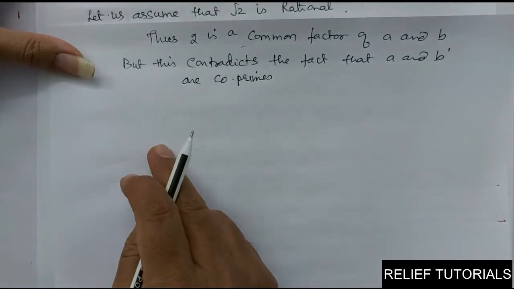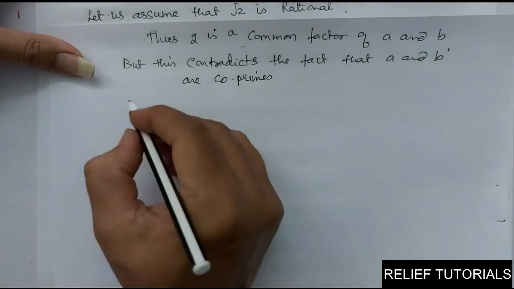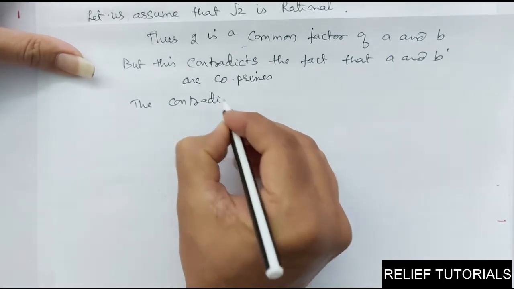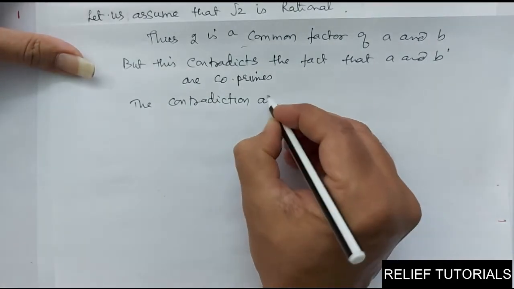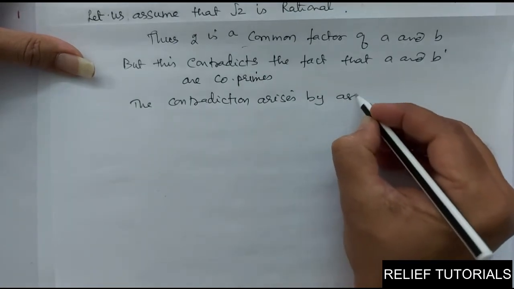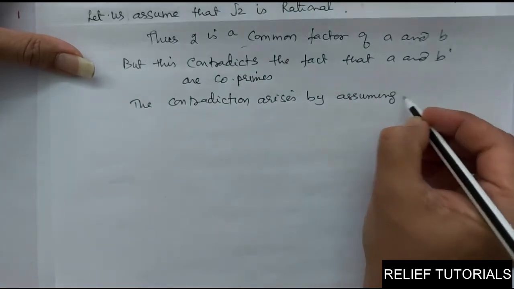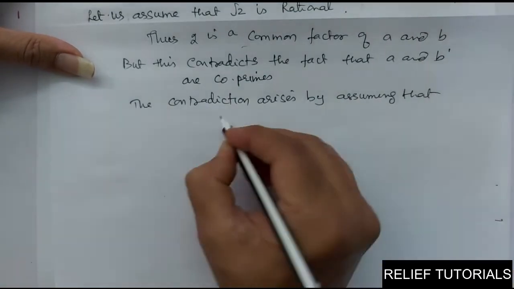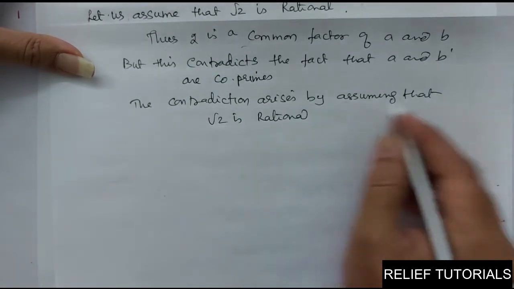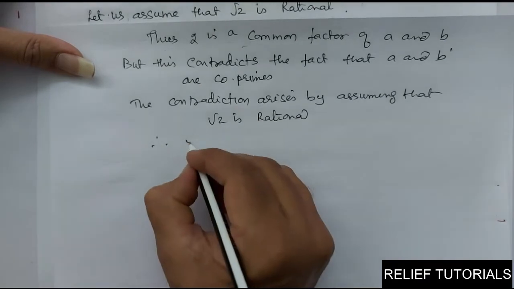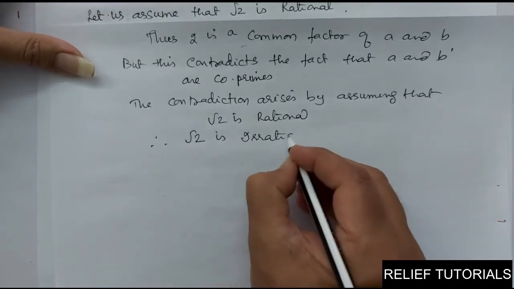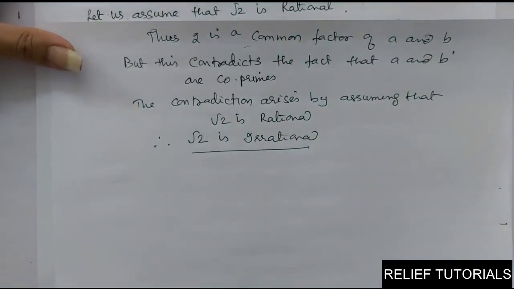By our assumption that root 2 is rational. So this contradiction has arisen by assuming root 2 is rational. Therefore our assumption is wrong and root 2 is irrational. Have you got it, friends?